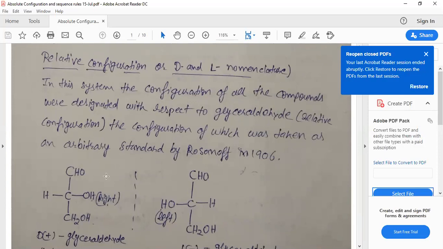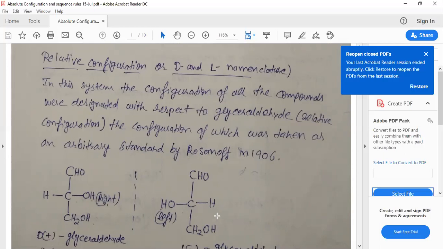In glyceraldehyde, if the OH group is on the right-hand side and the H group is on the left-hand side, it is called D, capital D glyceraldehyde. If the OH group is on the left-hand side, it is called L, capital L glyceraldehyde, because this is the reference configuration. It was given by Rosanoff in 1906.